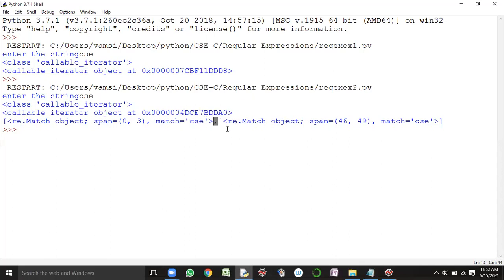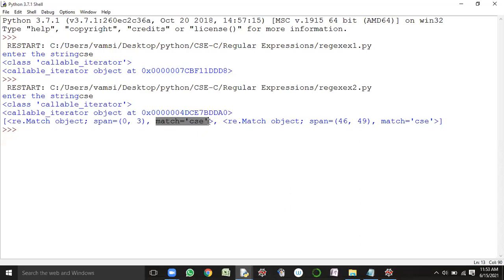If you see the data elements which are part of this particular list object, what elements are written? What am I searching for? CSC. So this is the match object: match equal to CSC, match equal to CSC. That is the first element. Are you understanding this match attribute of this particular element?